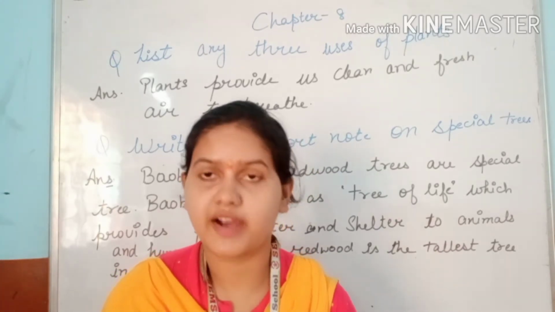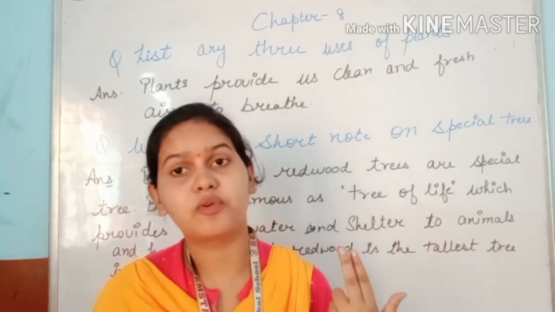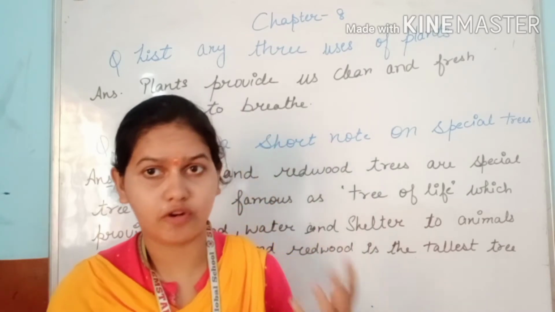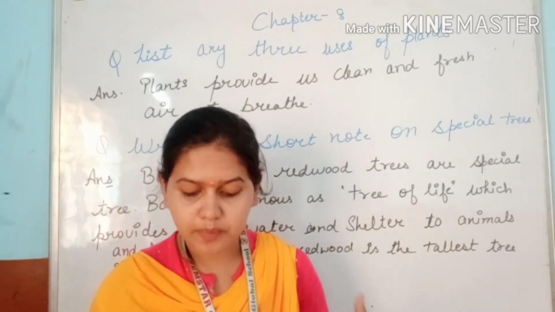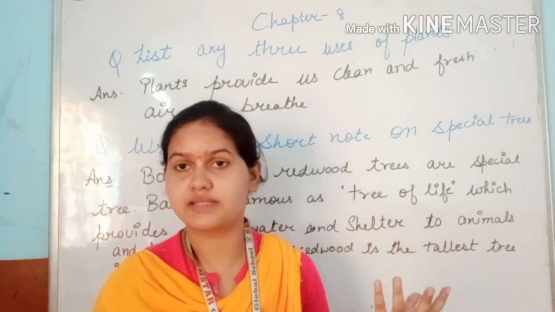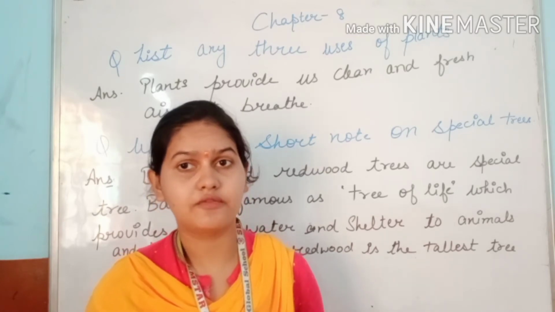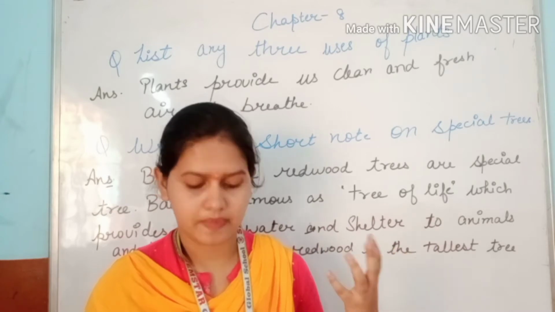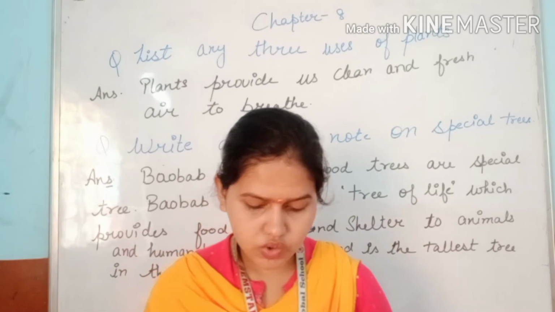They provide us clean air to breathe, and then they provide us food, they provide shelter to animals and insects in the forest, and they are also conserving the soil, they provide us wood, fiber and medicine. So you can see simply what the importance of plants in our life is, because they are giving us so many things. So this is the importance of plants in our life. So come to the point.